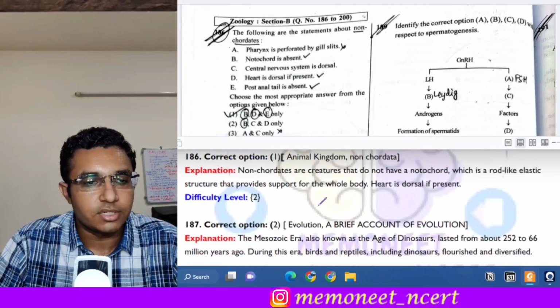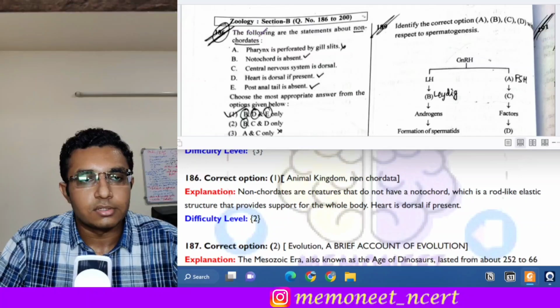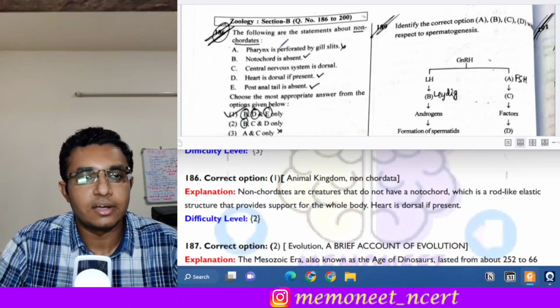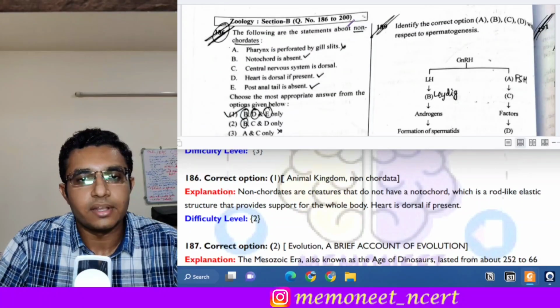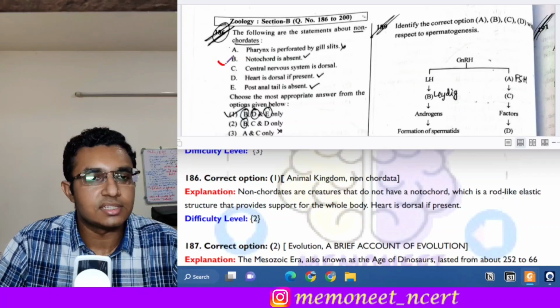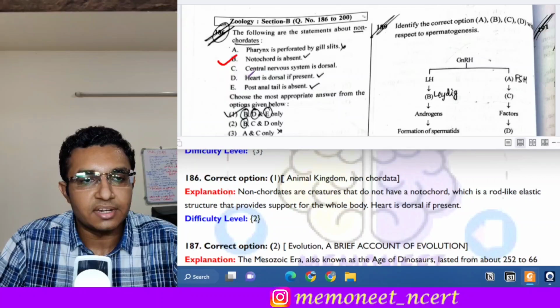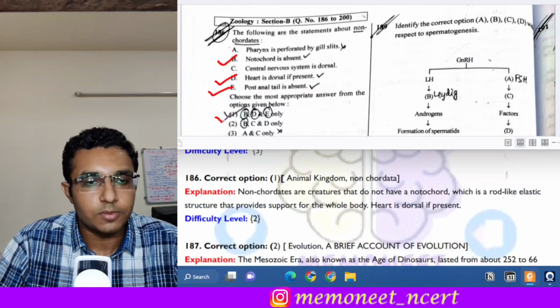The next question is question number 186. Which of the following statements about non-chordates is most appropriate? First is pharynx is perforated by gill slits. This is an incorrect statement. Next is notochord is absent. In non-chordates the notochord is absent, so this is a correct statement. The next is central nervous system is dorsal. This is an incorrect statement. Heart is dorsal if present. This is a correct statement. And the post-anal tail is absent. This is also a correct statement for non-chordates. So here the answer will be option 1.